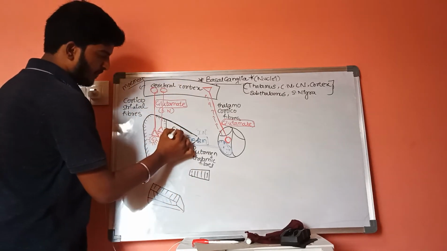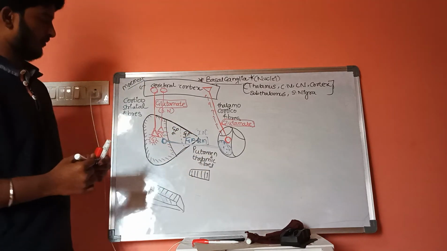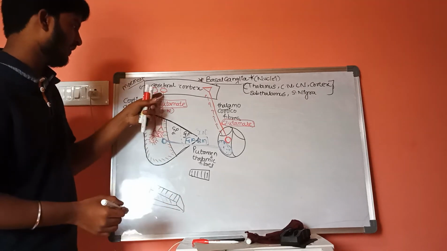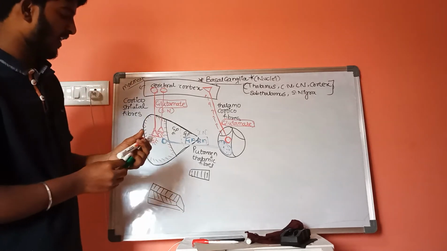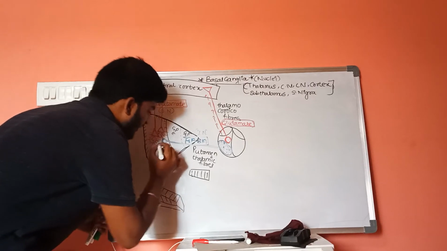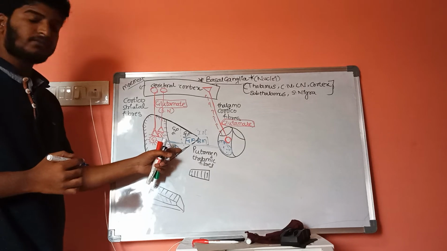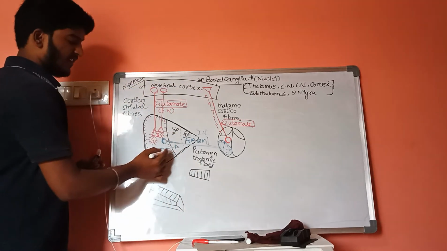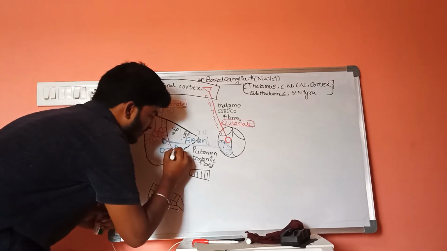This is globus pallidus externa, this is globus pallidus interna. Now, the corticostriatal fibers are starting from cortex to the putamen, and there is one more special type of fibers which arise in putamen and end in the globus pallidus externa. These special fibers consist of GABA